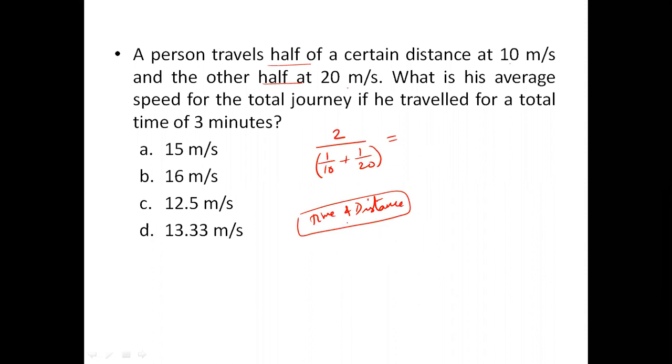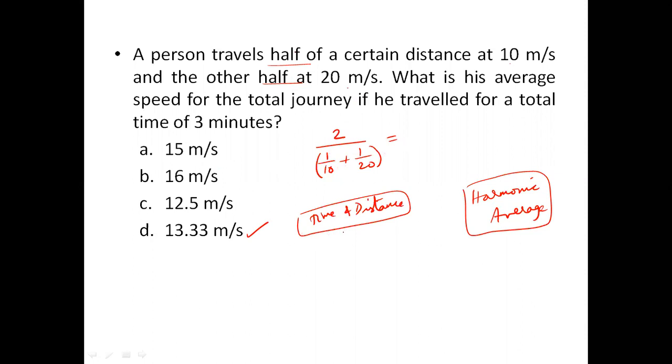As I say, we don't use any shortcut formula or something. This is also not a shortcut formula. This actually is a formula coming from statistics, which we call harmonic average. In statistics, whatever we call harmonic average becomes in this situation the harmonic speed or average speed of the equal distances covered. So 2 divided by 1/10 plus 1/20 means 2 divided by 3/20, 40 by 3. So 40 by 3 comes as 13.33. So that becomes our average speed. Let's go into the next question.